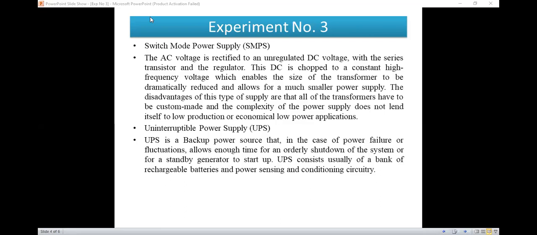So UPS is nothing but uninterrupted power supply. It will provide a backup power supply, or it is called a backup power source. That is, in the case of power failure or fluctuation, it will allow enough time for an orderly shutdown of the system. So it will avoid the shutdown of the system for a particular time.